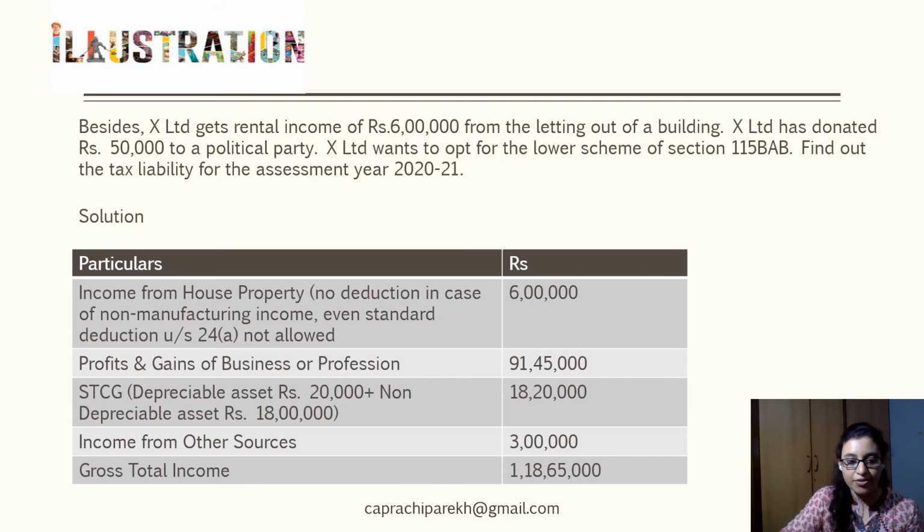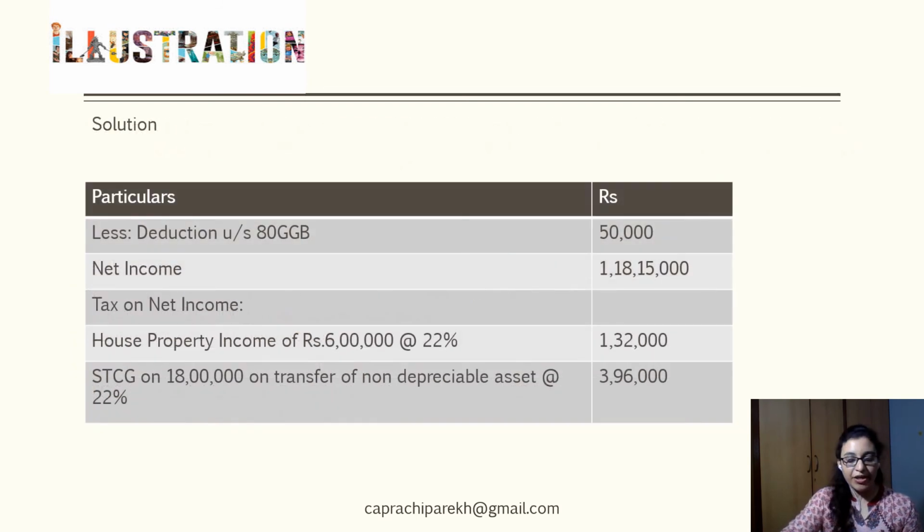18 lakh 65,000 rupees. Coming to the deductions, like I said, any deduction in respect of payments which are made. In this case, a contribution to a political party is permissible. From the income linked deductions, only deduction under section 80JJAA is permissible. All other income linked deductions are not permissible to corporates opting for this particular scheme. So your donation is availed as a deduction. So that gives me a net income of 1 crore 18 lakh 15,000.